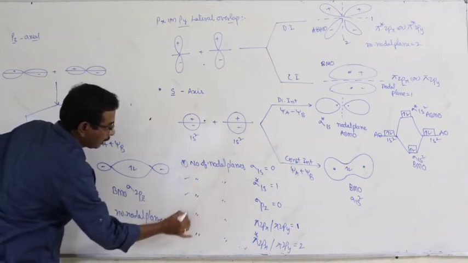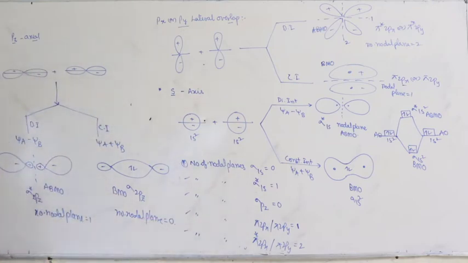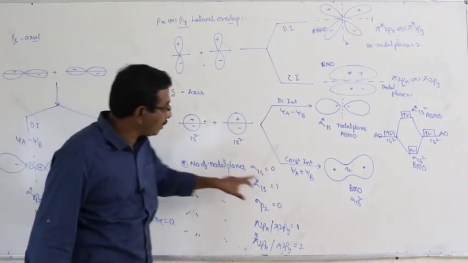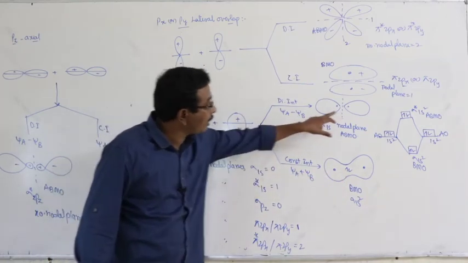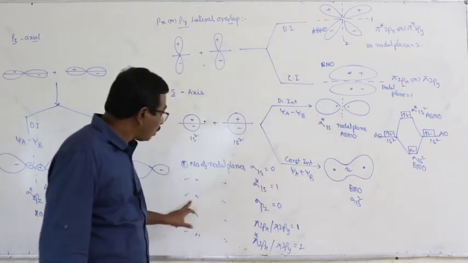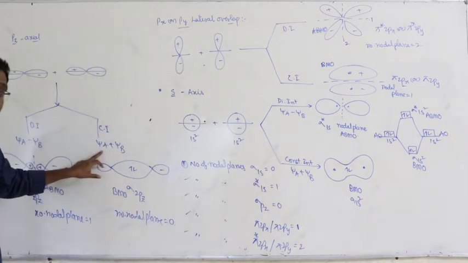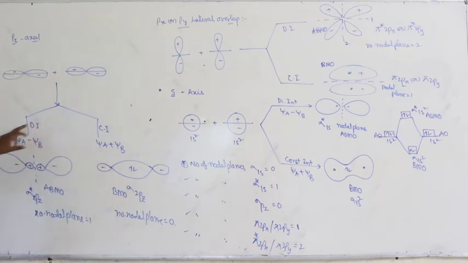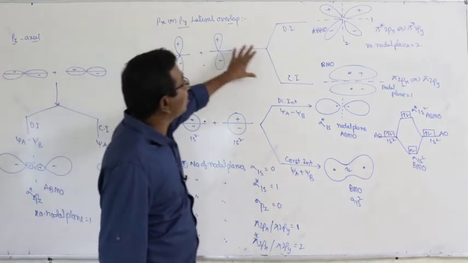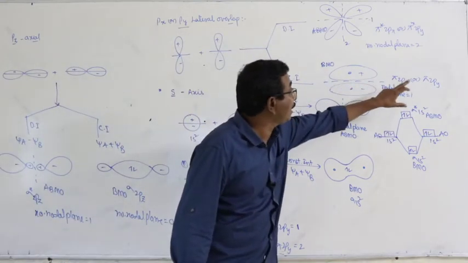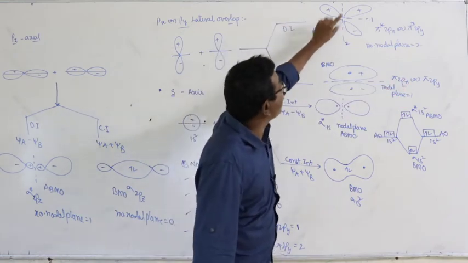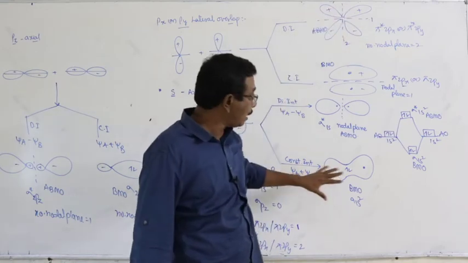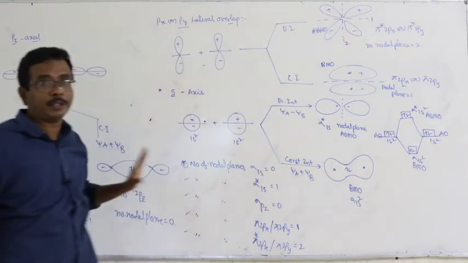Number of nodal planes for sigma 1s is equal to 0. Number of nodal planes for sigma star 1s is 1. Number of nodal planes for sigma 2pz is 0. Number of nodal planes for sigma star 2pz is 1. Lateral overlapping: number of nodal planes for pi 2px or 2py is equal to 1. Number of nodal planes for pi star 2px or 2py is equal to 2. From an objective point of view, this is very, very important.